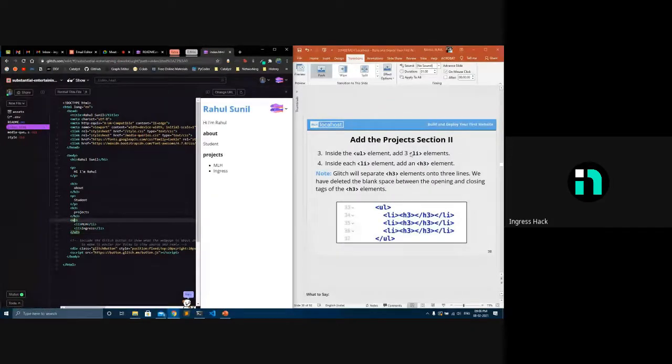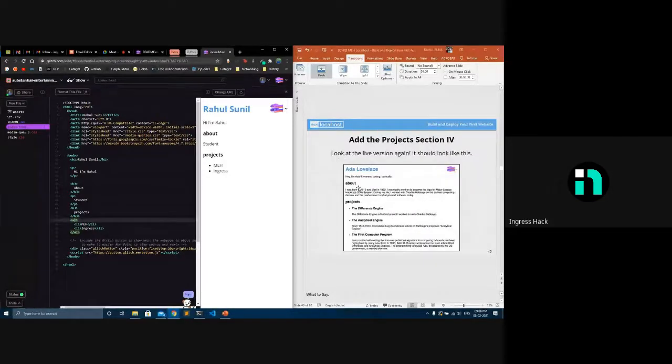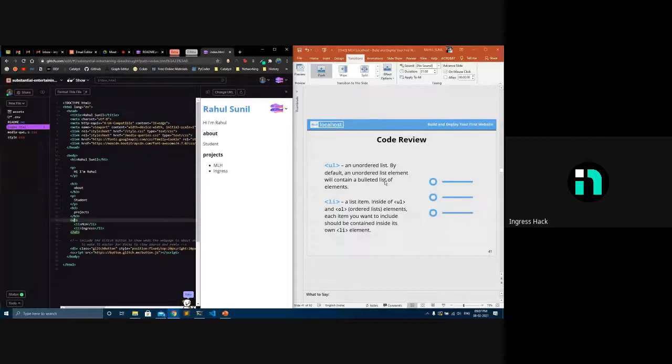So li, what's li, and all these things, that is the explaining part. I just made a very basic thing, just showed you how this works. You can fill in with your data, like hi, I'm so and so, I'm studying this, and then you can add about where I'm studying, this particular college in this year, and my interests are programming, developing, designing, and all those things. Then you can add in all the projects that you want. That's all your creativity. I'm leaving it to you.